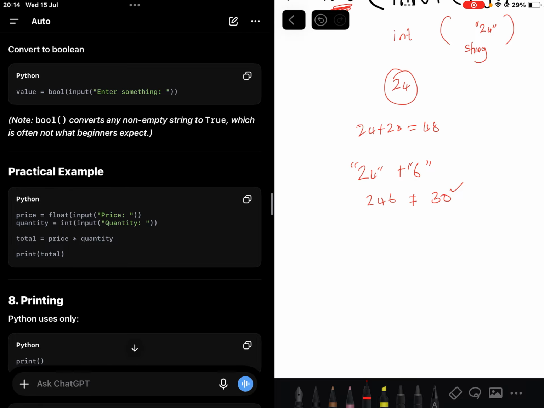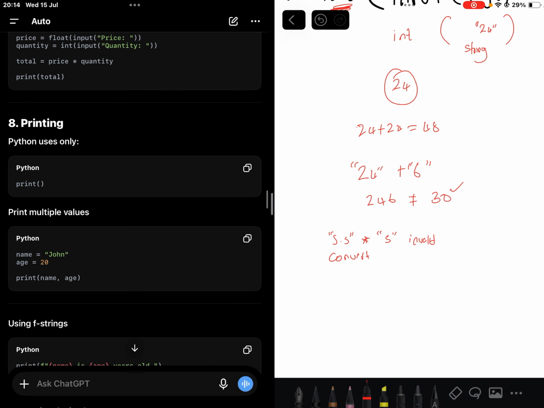But if I had not wrapped it with float and int, what would happen is I would not be able to multiply. Let's say it would just say 5.5 and then times 5, which is invalid. We cannot multiply strings, so you need to first convert. Hence you will use this thing.